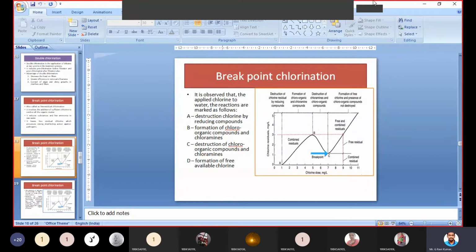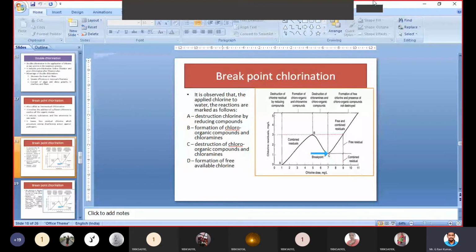So the C, what is the C? Destruction of chloroorganic compounds. They will be formed, they will get destructed, and again free available chlorine will be there within the water. So that C point will be called the breakpoint chlorination.